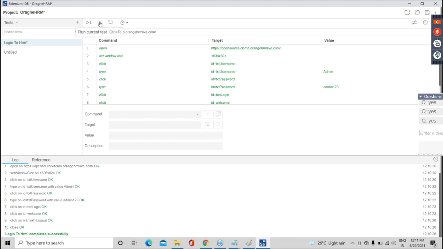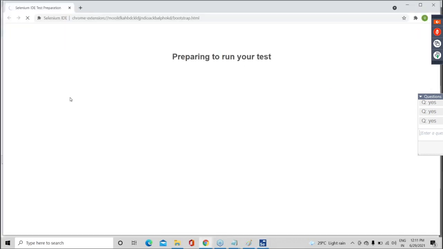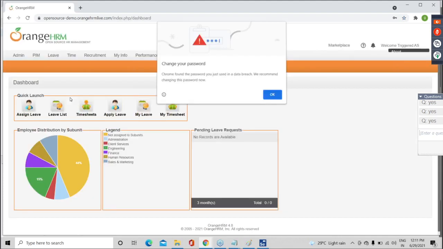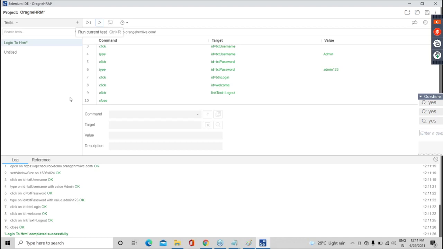Okay. Let me run one more time. See the execution again. See, new browser launch. Enter username. Enter password. Click on login. Log out. Browser closed. Script worked successfully. Okay. Now, can we add one more script, guys? You tell me. Can we add one more script?